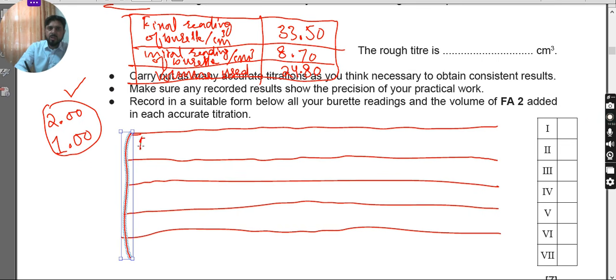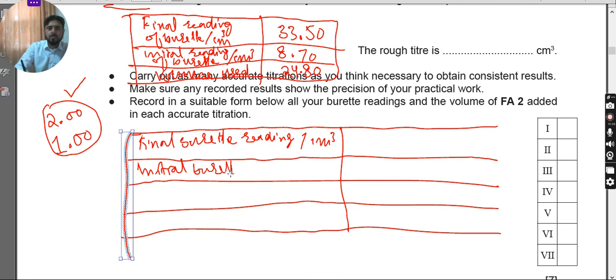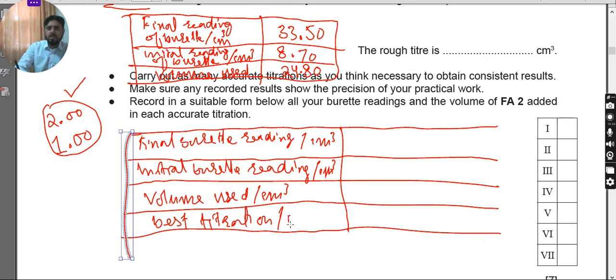First of all, you have to write final burette reading, slash cm cube, then initial burette reading, slash cm cube, then volume used, slash cm cube, and then finally best titration results, in cm cube.